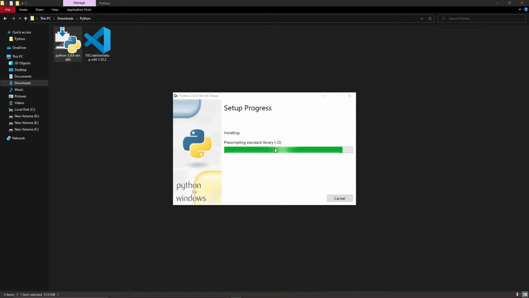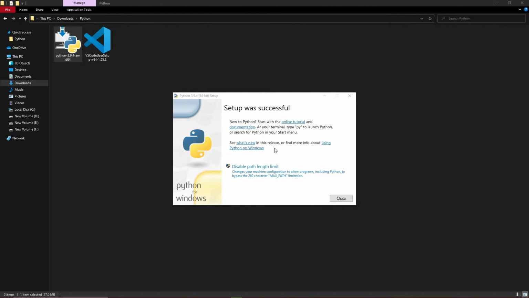So let it get installed. I will be back once the installation process is finished. So finally the setup is completed. It took me like 1 minute to install this Python on my system, and you can see setup was successful, and we will just click on this close button.